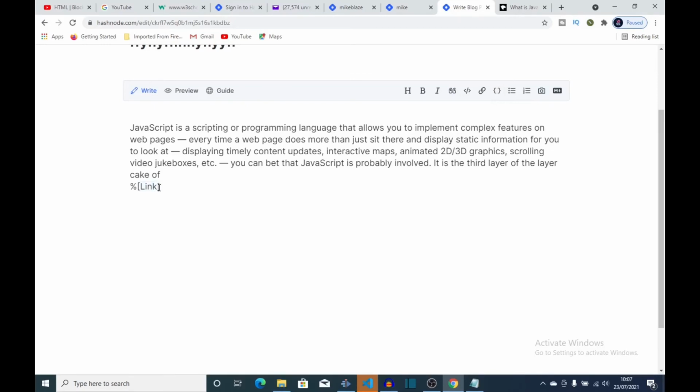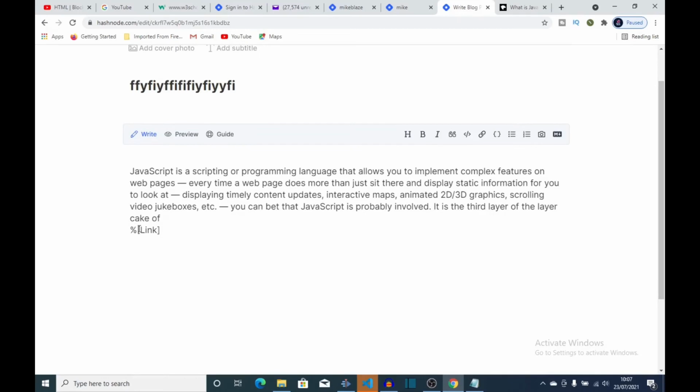You can change what is written here, the text that says link. You could change it and put GitHub link. Then you can put your GitHub URL right here.